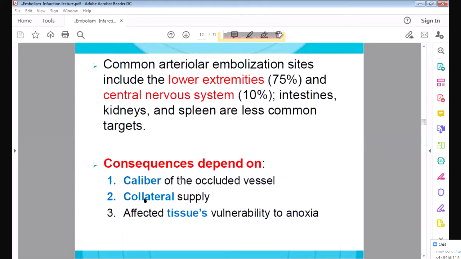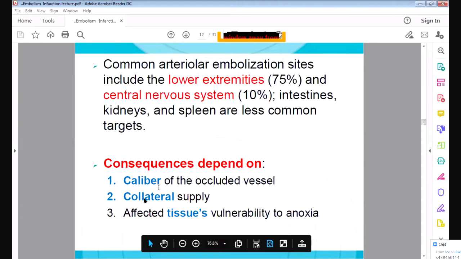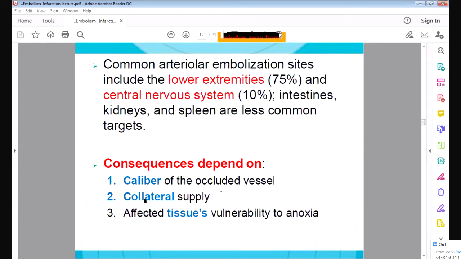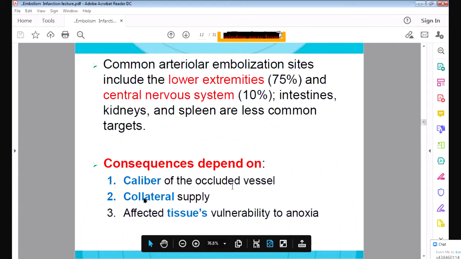Now, the consequences depend upon what will happen to that organ. It will depend upon the caliber of the occluded blood vessel. If the blood vessel is small, it will easily be obstructed, the blood supply to the organ will decrease, and it will cause infarction. Collateral supply: if that organ has another blood supply, it will not undergo infarction.